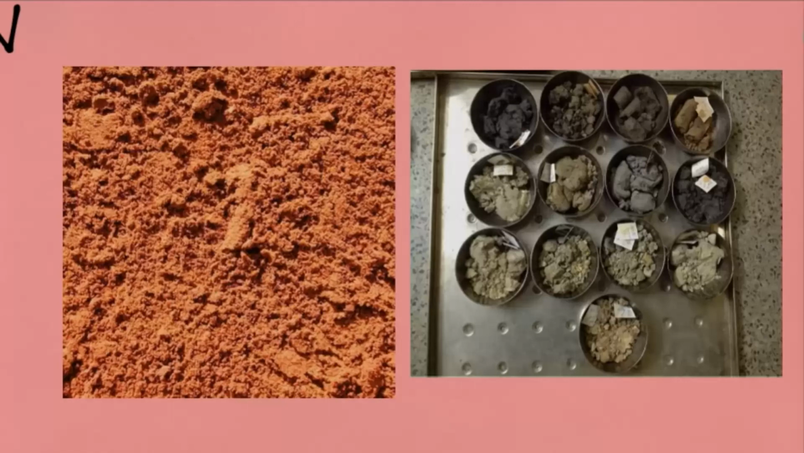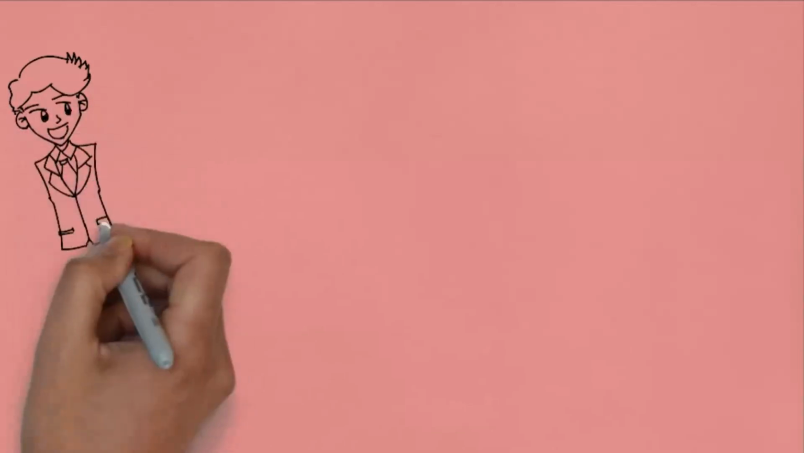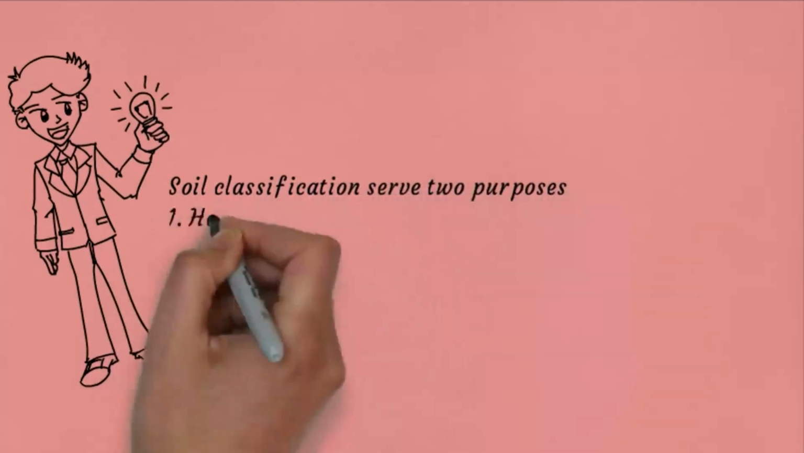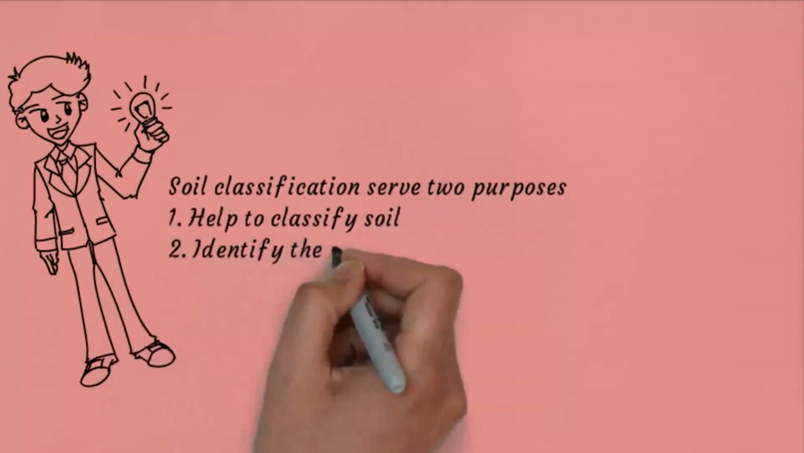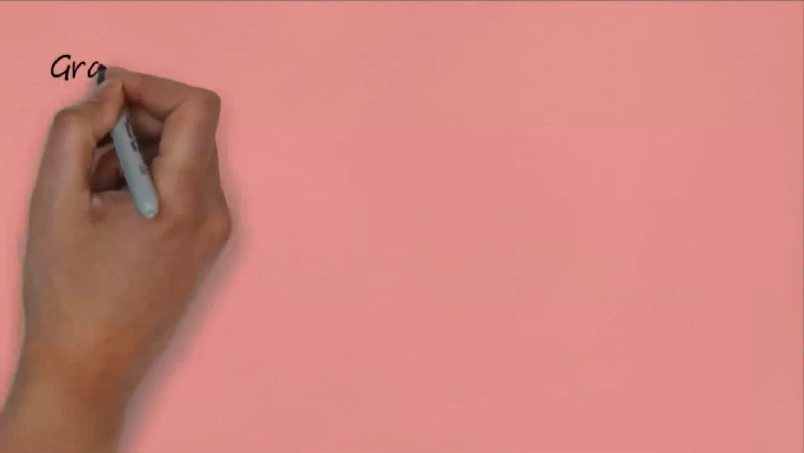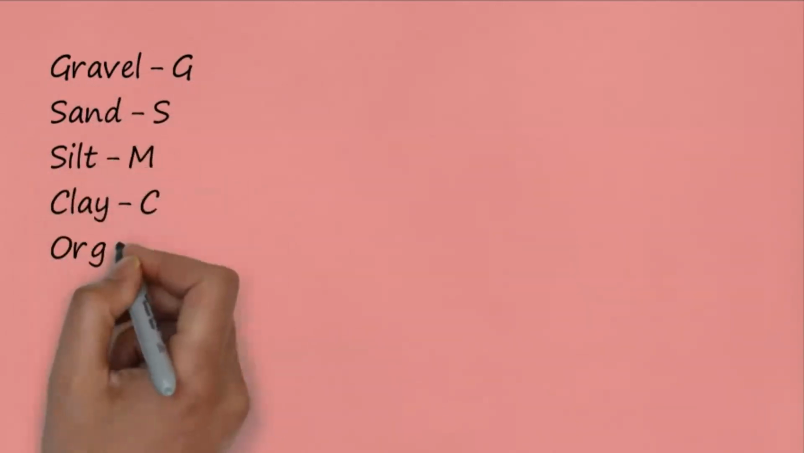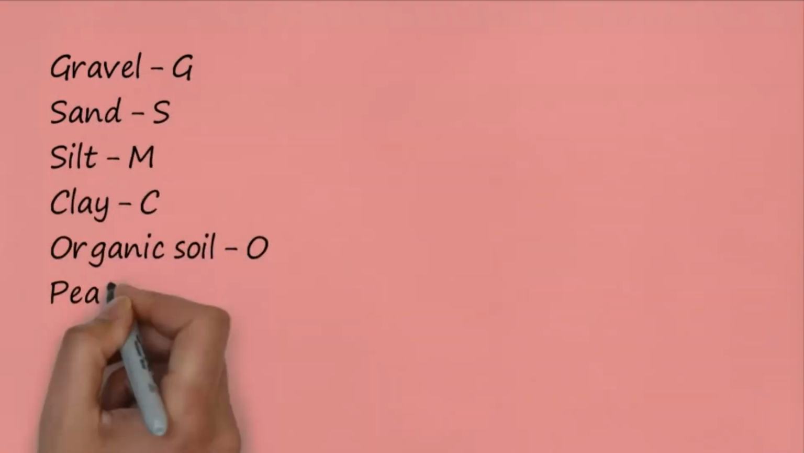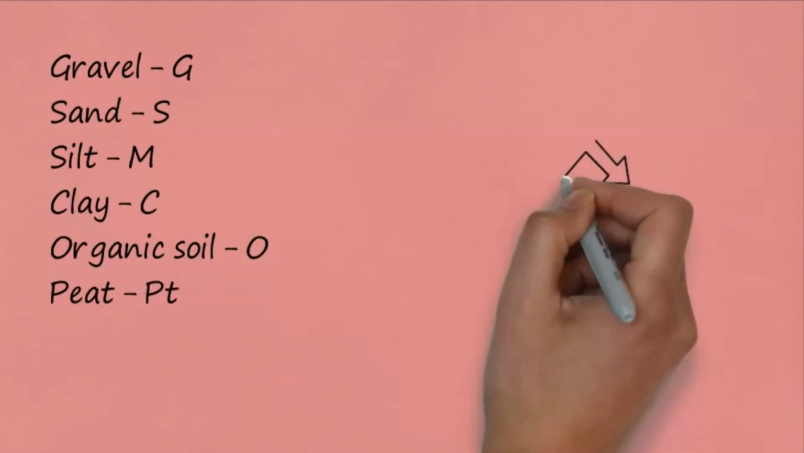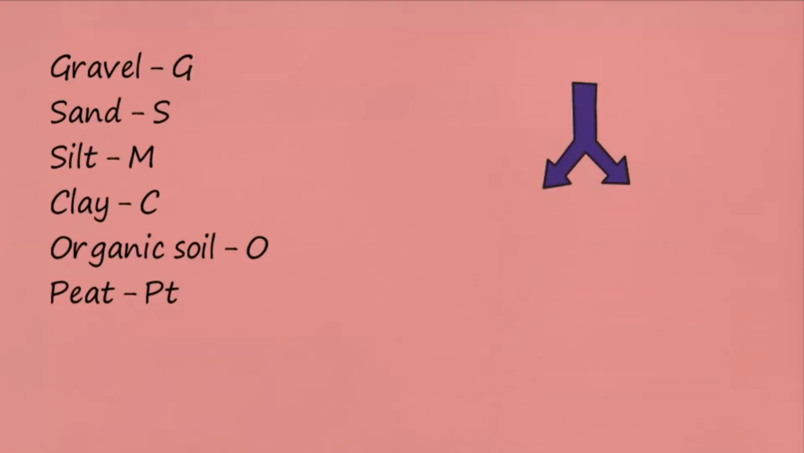Soil classification is an attempt to overcome the defects of arbitrary description of the soil. Soil classification helps to classify the soil and identify the suitability of soil for various purposes. It establishes some standard terminologies that we shall see now before actually going into the classification. G stands for gravel, S stands for sand, M stands for silt, C stands for clay, O stands for organic soil and PT stands for peat.